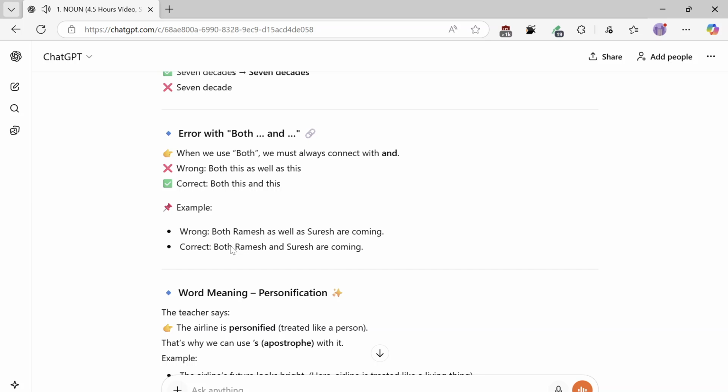When we use both, we must always connect with and. Wrong: both this as well as this. Correct: both this and this. Example, wrong: both Ramesh as well as Suresh are coming. Correct: both Ramesh and Suresh are coming.